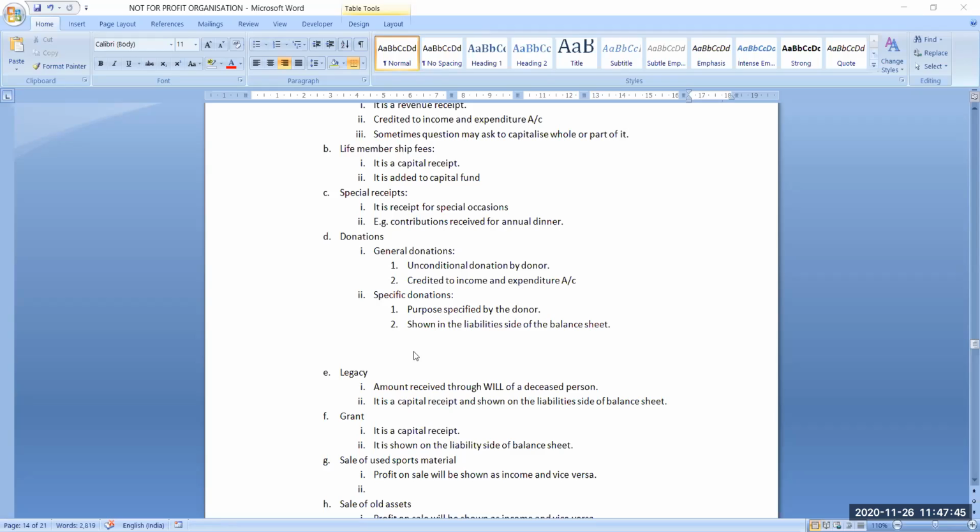Then specific donations will be there. Whatever specific donations you are getting with any special purpose attached to them, as and when informed by the donor, you have to use that fund for that purpose only, and that is your liability. That's why these specific donations will always be capitalized and always written on the liability side of the balance sheet.